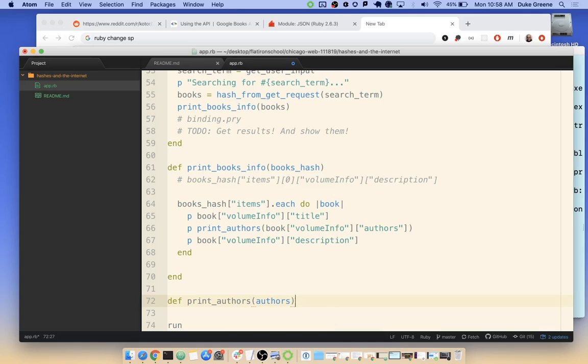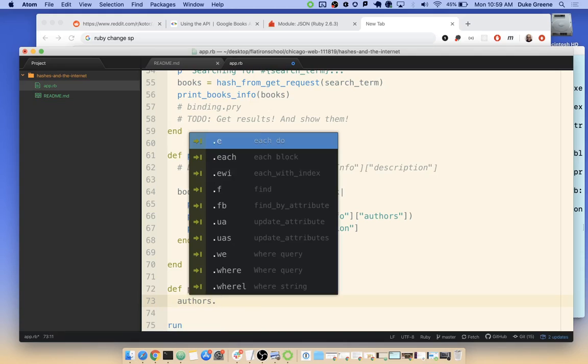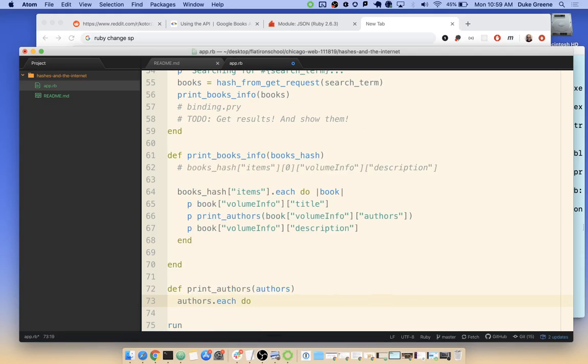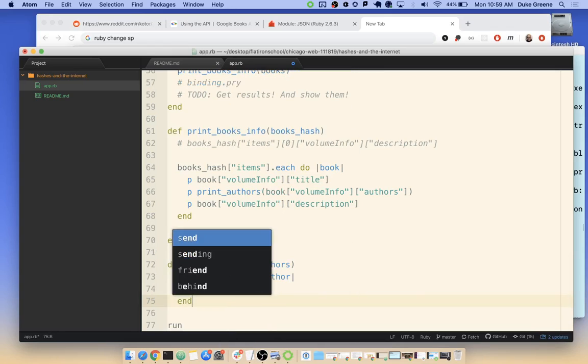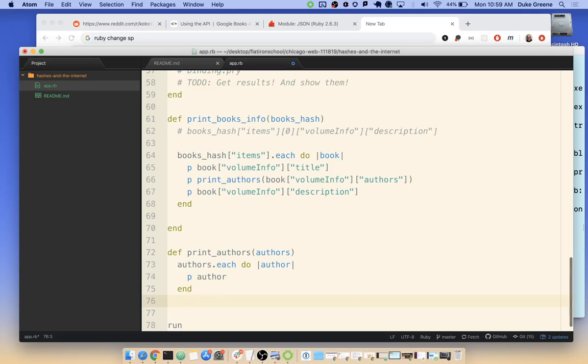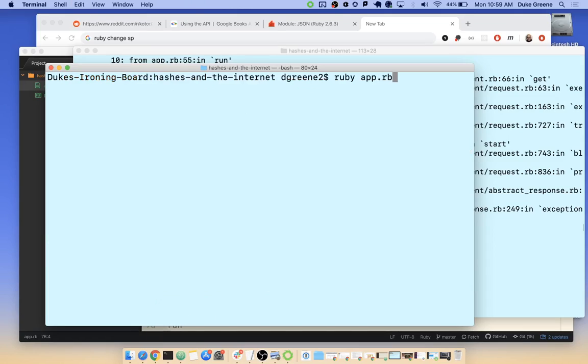And what we'd want to do is take each name and puts it out. So we'd say authors.each do |author|, puts author. This is something that I might arrive at before I see the nils. I just wanted to showcase what's going to happen here. I'm assuming that I have something I can iterate over, but I can't iterate over each one of these things, so I'm going to run into problems. Ruby programming.